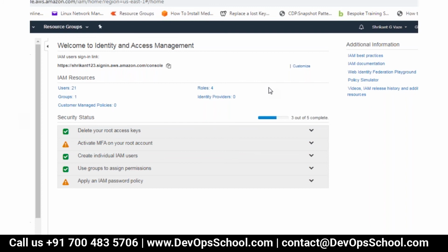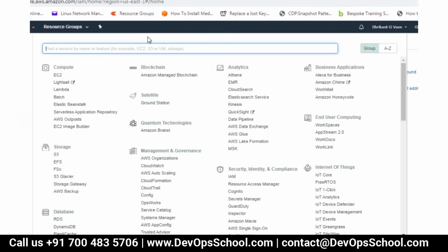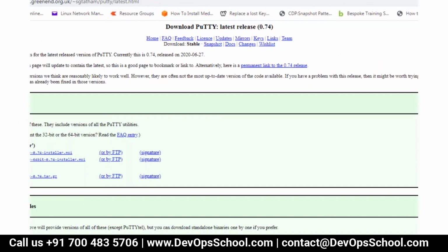So everybody is able to access the console at least? Yes. Okay, so you are able to, right? Now just download PuTTYgen. Yeah, that is also. And then now you need to go to.